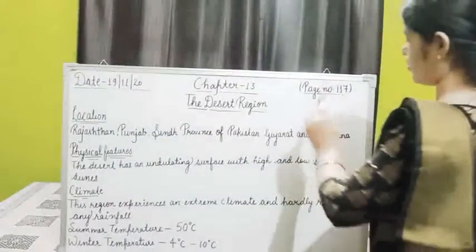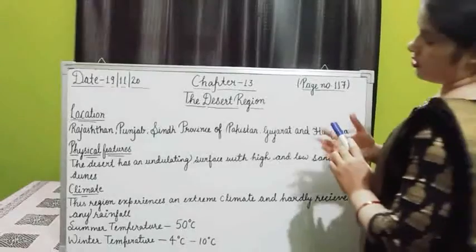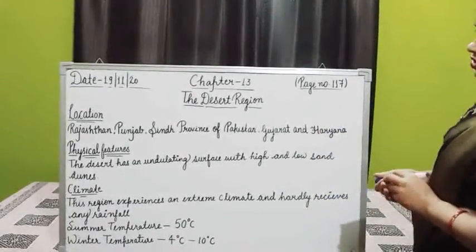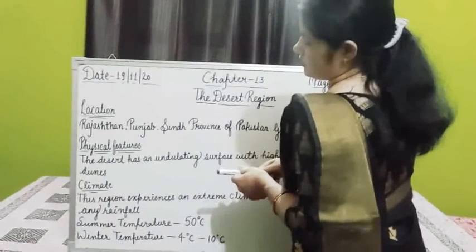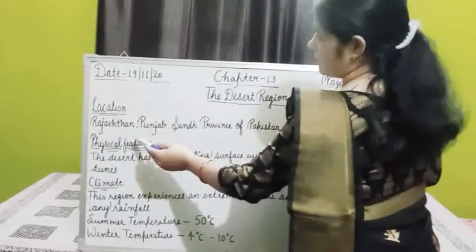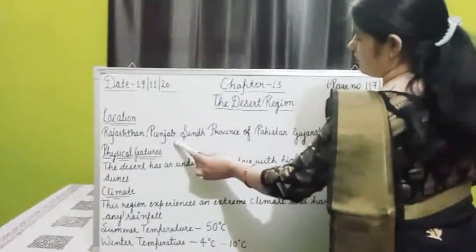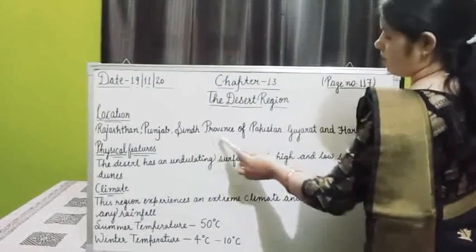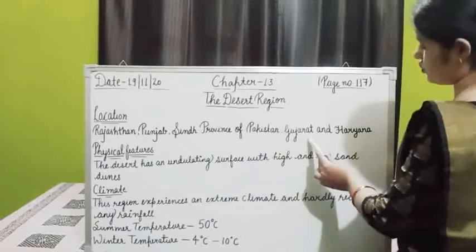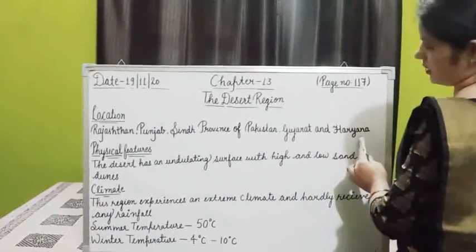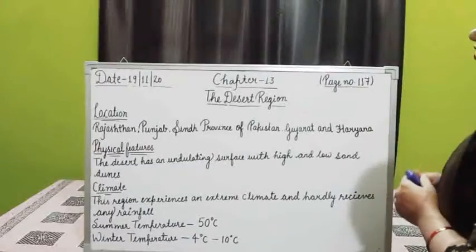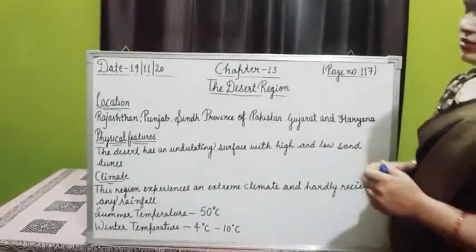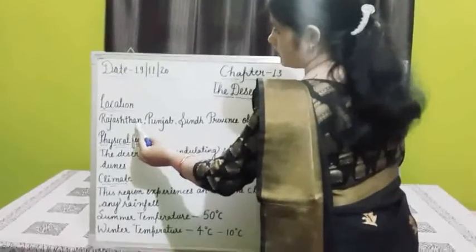In short, see the main features of the desert. See the location of the desert. We find desert in the states of Rajasthan, Punjab, Sindh province of Pakistan, Gujarat and Haryana. These states are not fully desert. Some parts of these states are desert. And 70% of the state Rajasthan is desert.